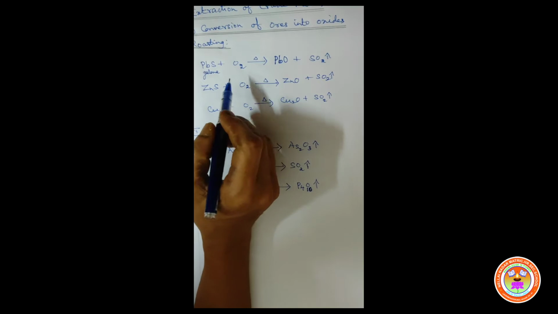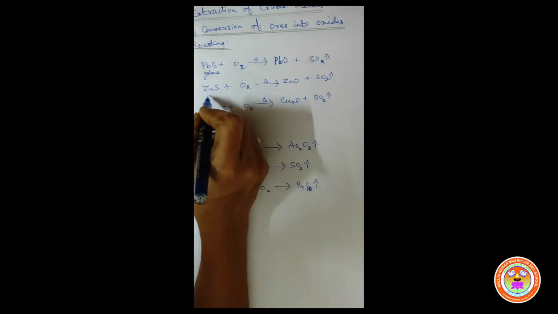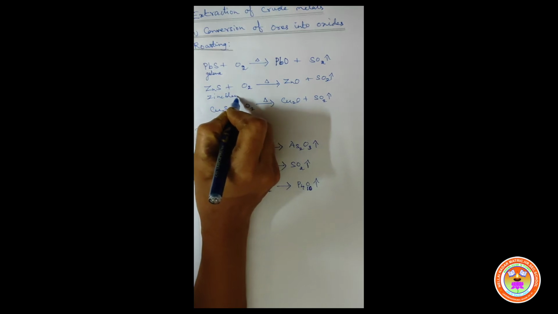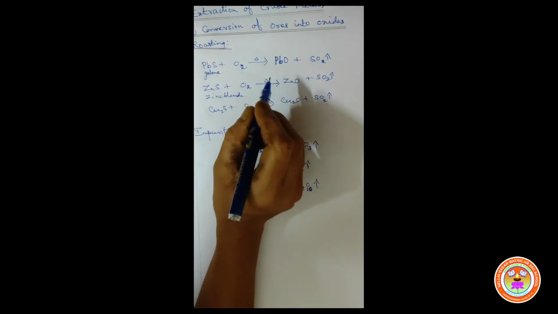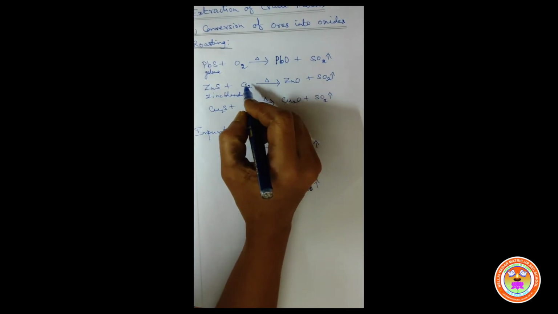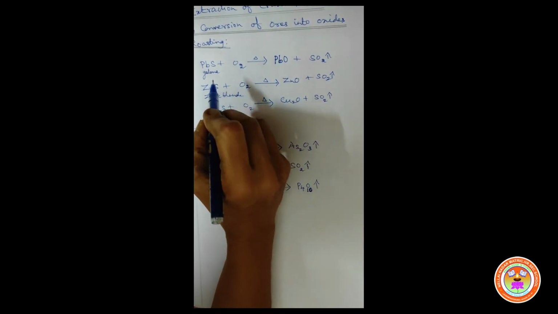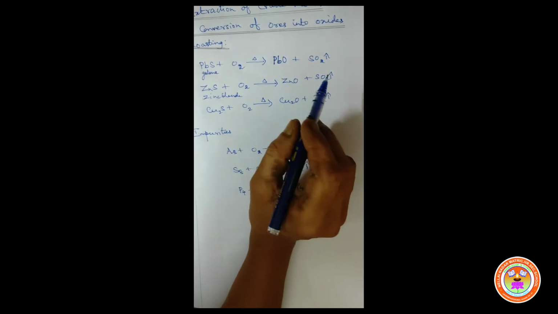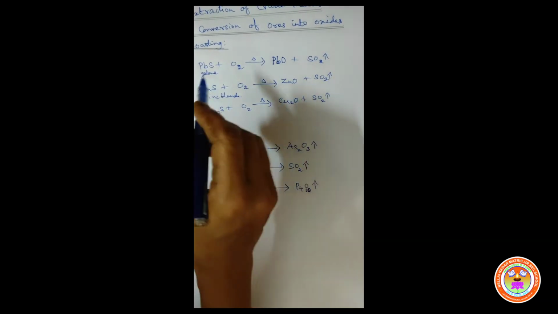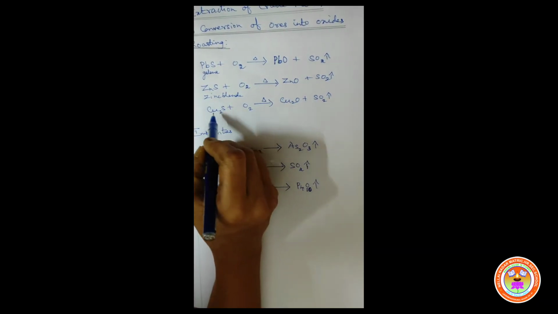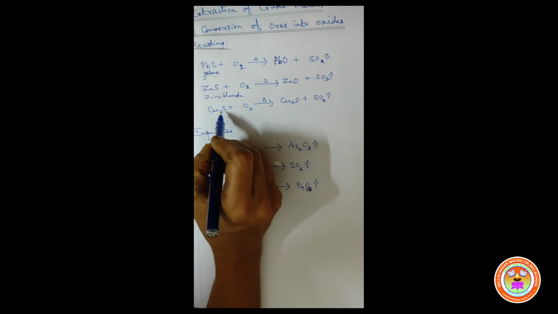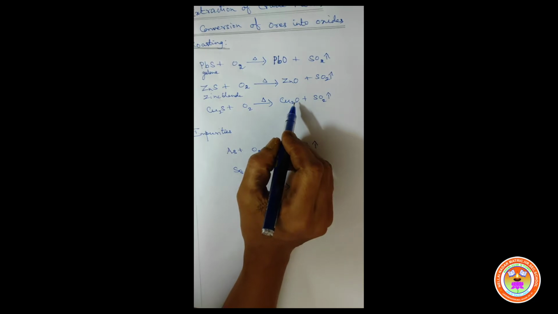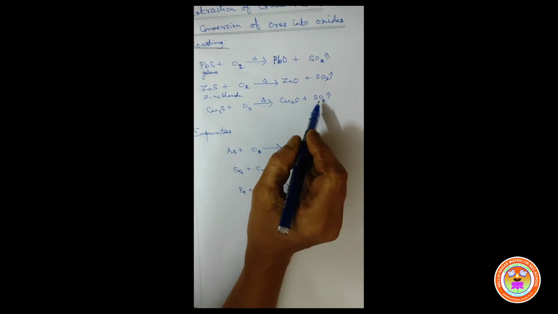Children, similarly, zinc blende. When the zinc blende is heated in the presence of excess of oxygen, the zinc blende will be oxidized to zinc oxide. Yes, it is one of the oxidation methods, isn't it? Then copper glance, Cu2S. When it is heated with excess of oxygen it will be oxidized to Cu2O. And the sulfur is removed as sulfur dioxide.